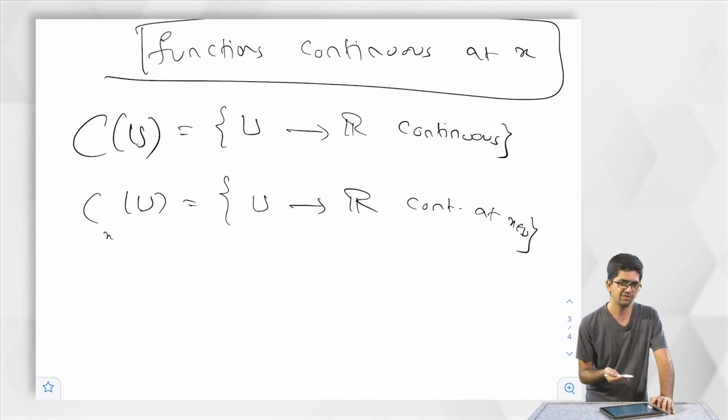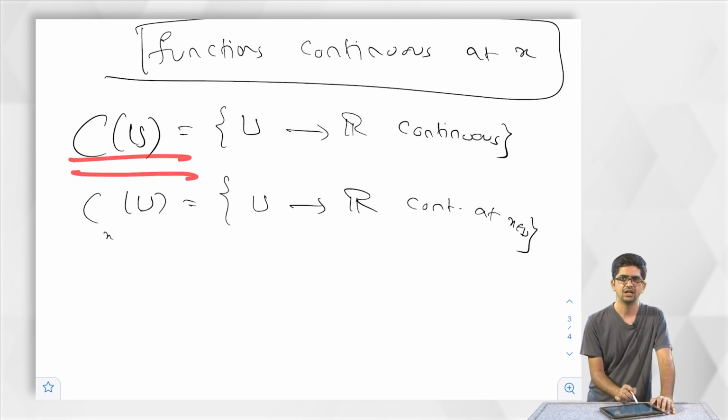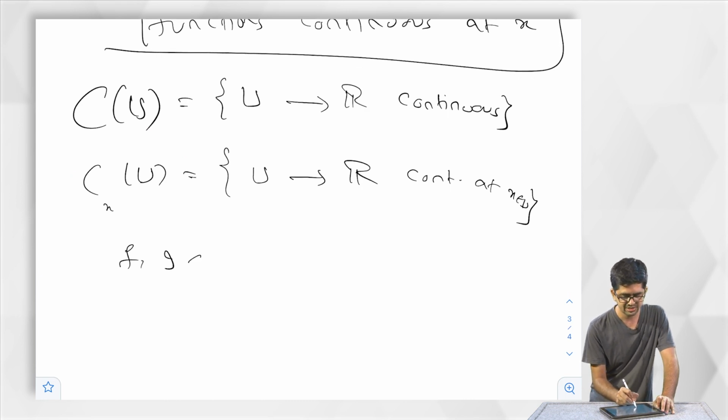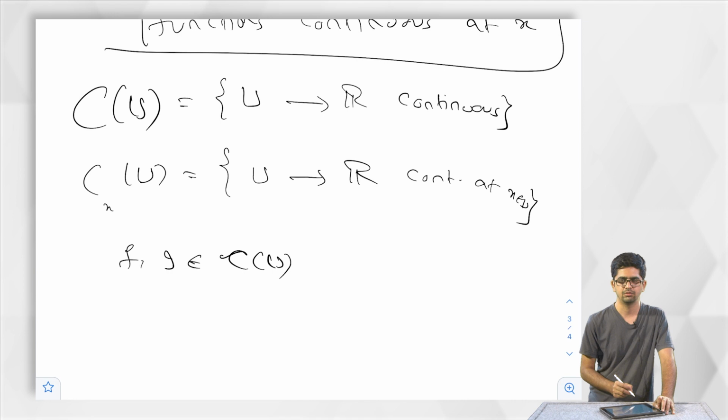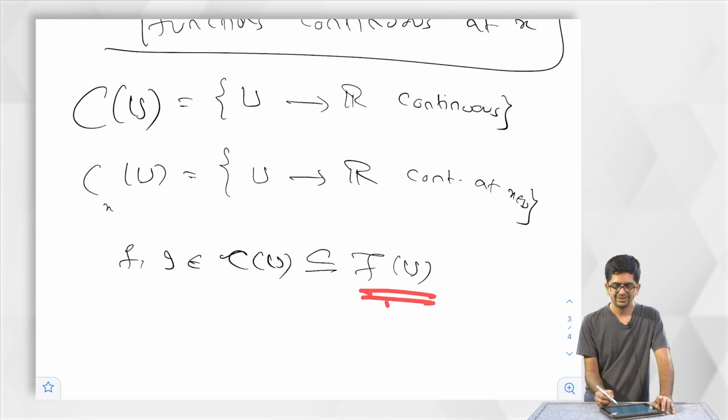Now, first thing we want to do is the following: if I take two functions that are continuous, let me take two functions, f and g belongs to CU. As I said, this is by definition a subset of FU. Here there is a structure of addition.